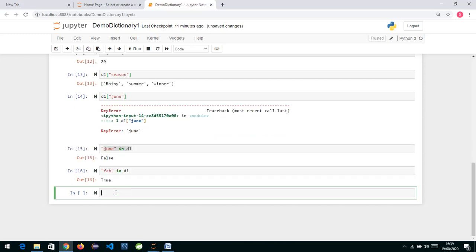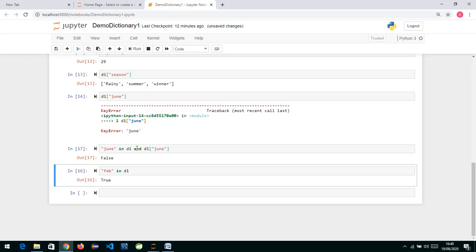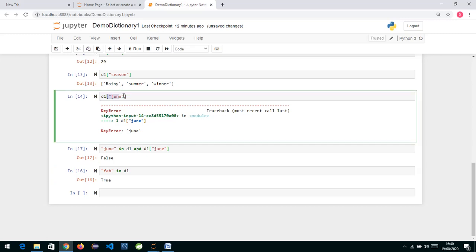So using the in membership operator, first you can check this way, and then you can combine it with a logical operator and then say D1 of June accordingly. If the first condition evaluates to true, only then will it go and execute the second condition, otherwise it will give false there itself. So to get a value relevant to a key, we use D, and in square brackets we specify the key.